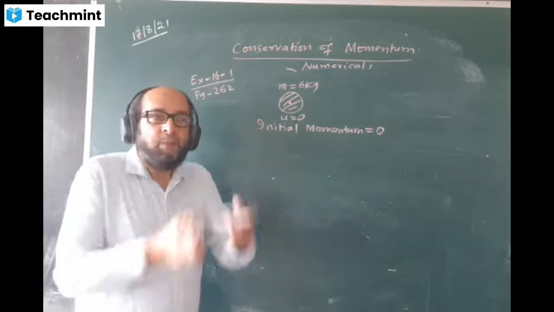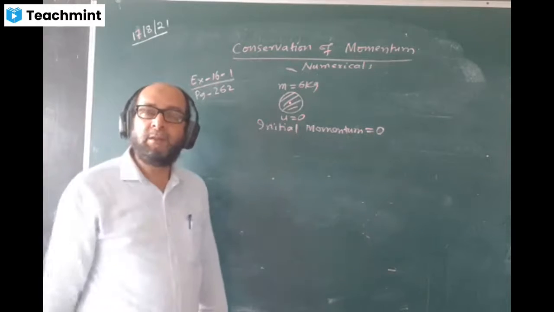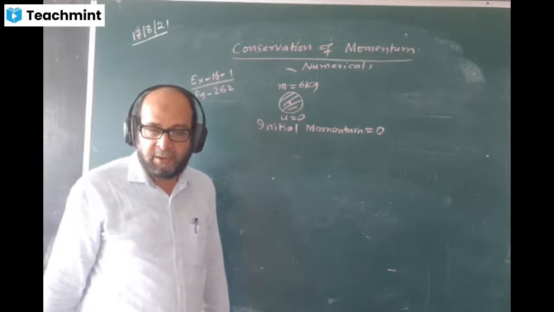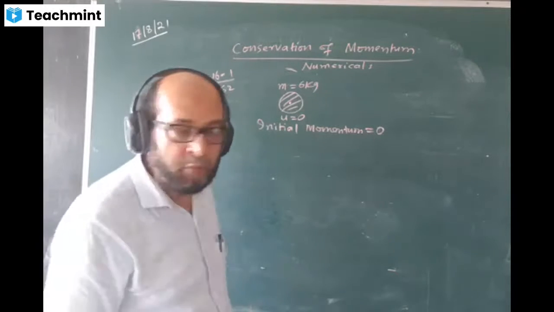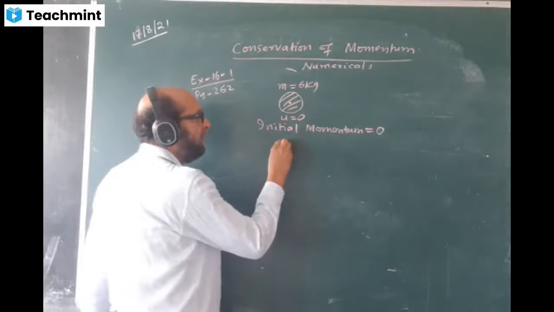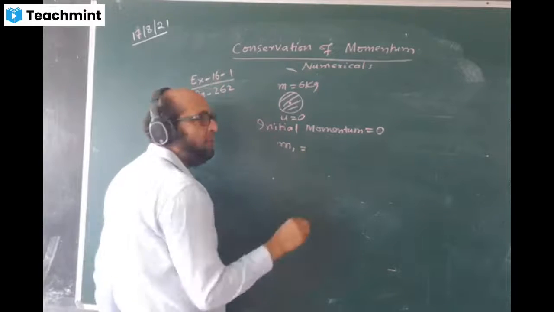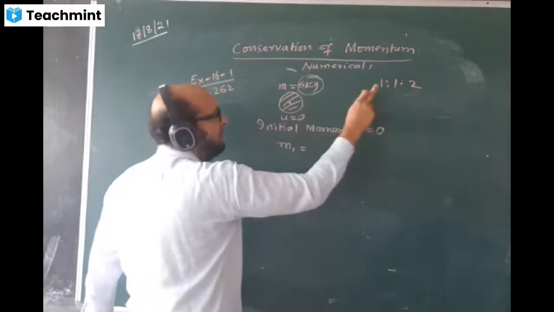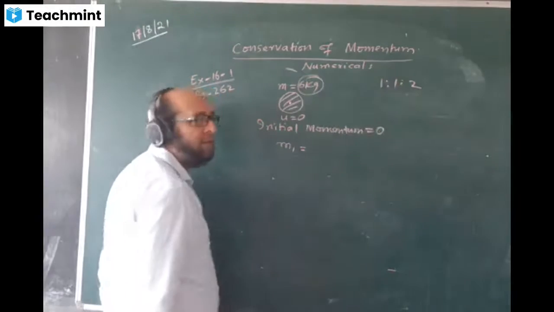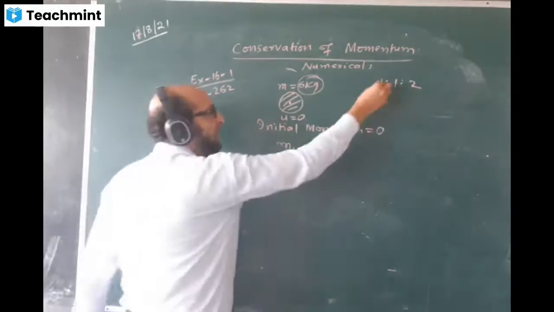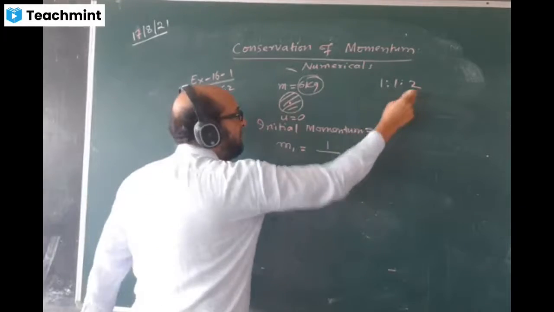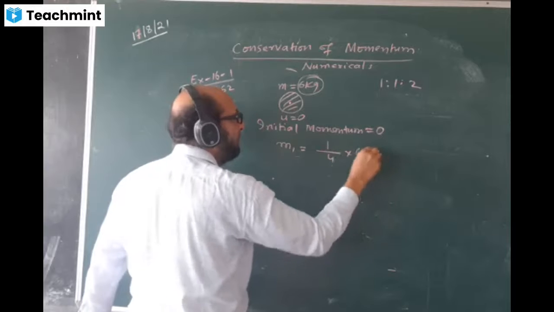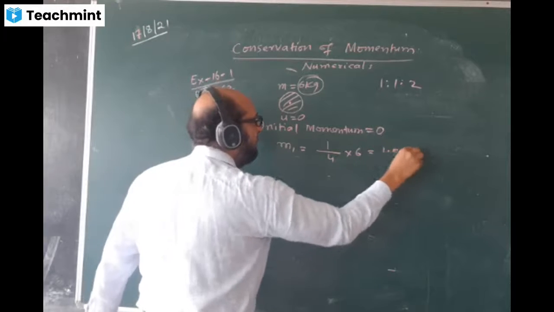This bomb is exploding into 3 fragments of masses in the ratio 1:1:2. Let us find the masses of the three fragments. Let us divide 6 kg in the ratio 1:1:2. Sum of the ratios: 1 plus 1 is 2, plus 2 is 4. M1 is 1/4 into 6, the answer will come 1.5 kg.